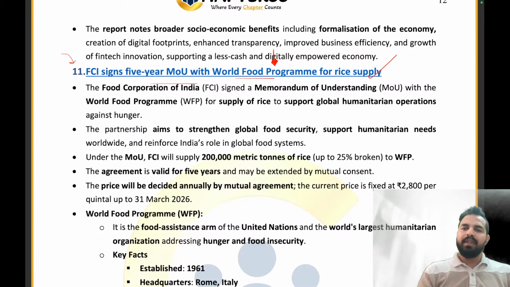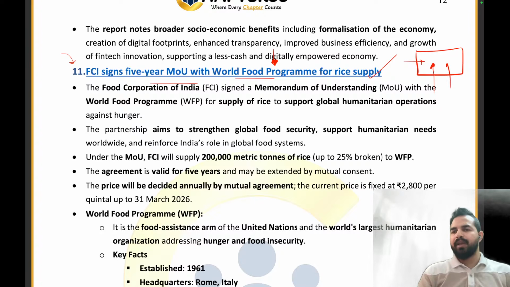So what happens is that, let's take an example. आप सभी ने देखा होगा whenever there is a natural calamity, natural disaster takes place in one of the areas, there is an organization which supplies the small food kits to the people. Food packets are being provided to the people by that particular organization, right? Similarly, that work is being done by the World Food Program, right?